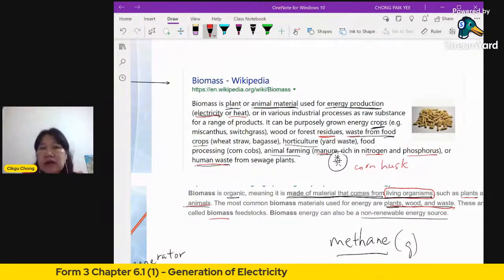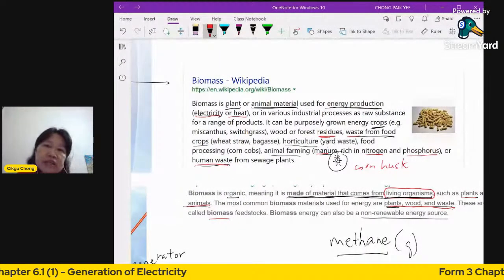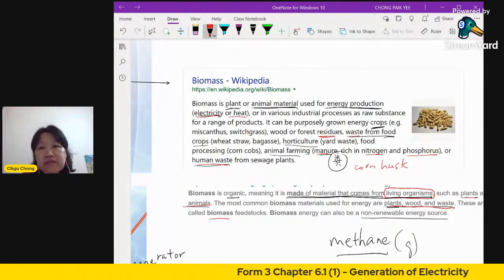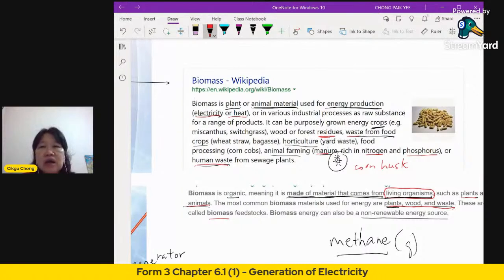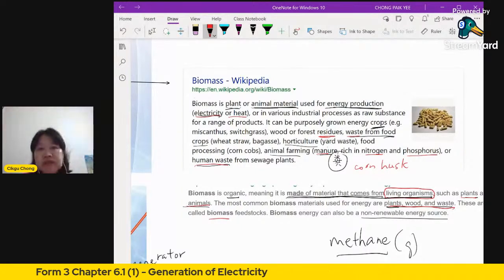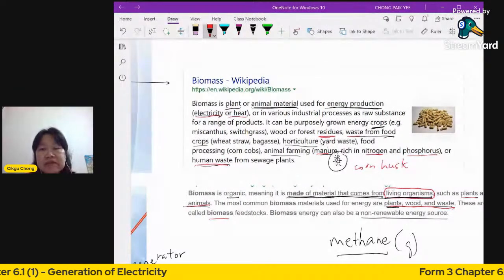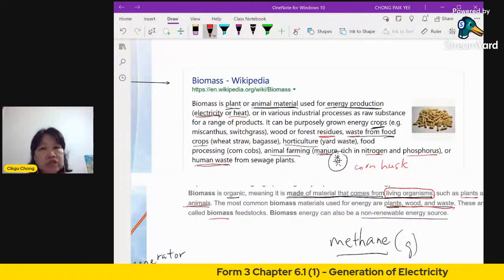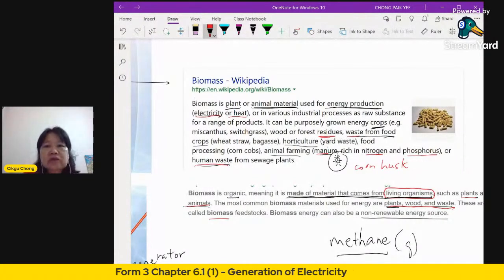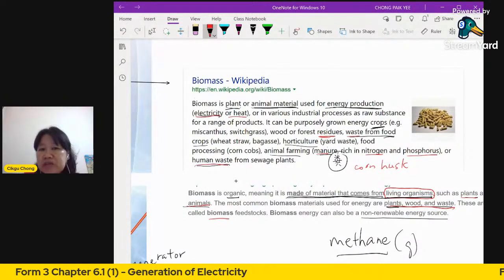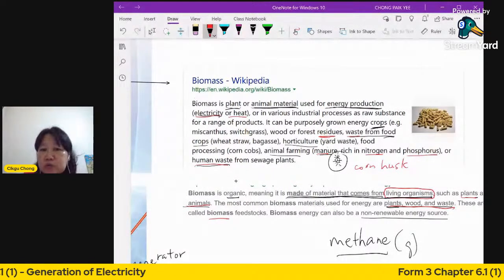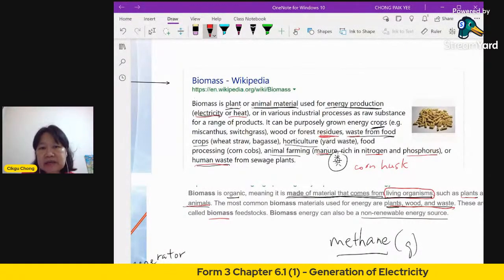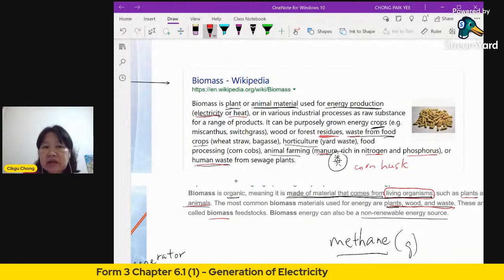So you have, let's say, plants from the kitchen waste. Kitchen waste is like fruit peel, or parts of the vegetable, the leaves and all that, which are already rotting away, right? You don't throw them into the dustbin, because you can actually convert them into biomass. They can also be purposely grown energy crops, or wood or forest residue. Residue means the waste. Waste from the food crops like wheat grass.